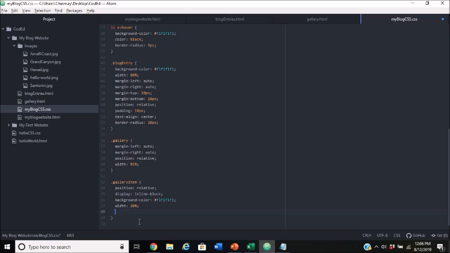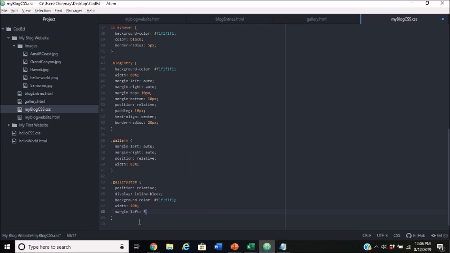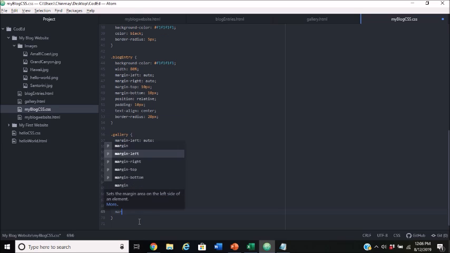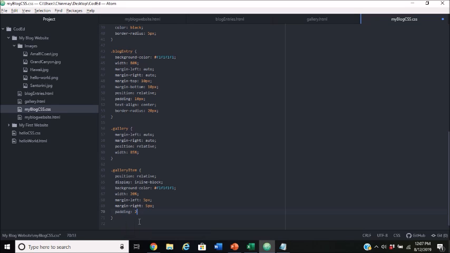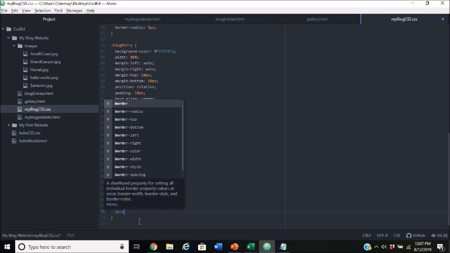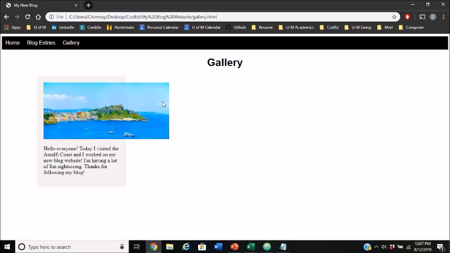We're going to add our margin left to be 5 pixels, and margin right to be 5 pixels. So this is going to give 5 pixels on either side. We're going to add padding. There's going to be 20 pixels around each item. We're going to change our border radius. So we're going to have that 10 pixels so it looks curved around all sides. So we see that we have some semblance of a gallery item now, but we still aren't there yet.